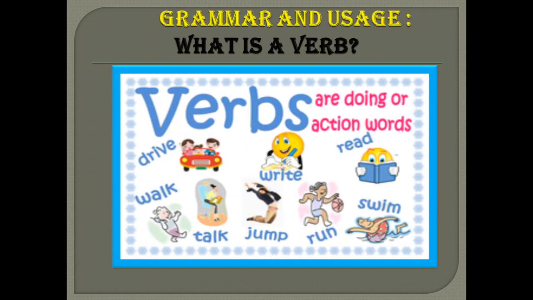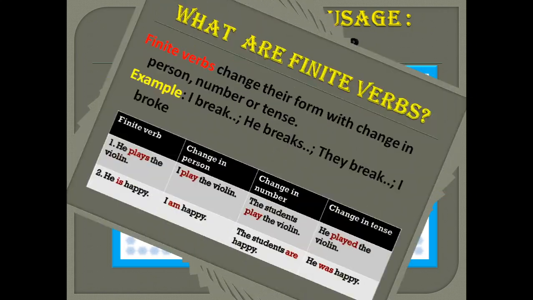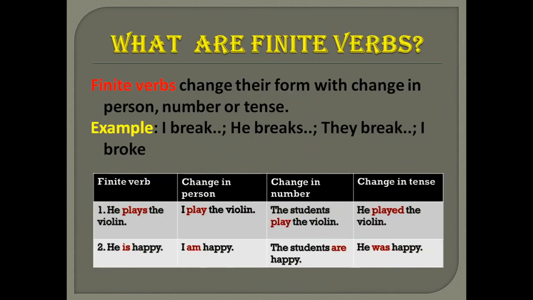The first topic in grammar and usage is about verbs. Children, what are verbs? Verbs are doing or action words. Whatever action we do is called a verb. For example, drive, walk, talk, jump, write, run, read and swim. There are different kinds of verbs, children.